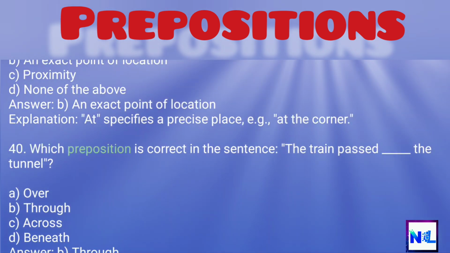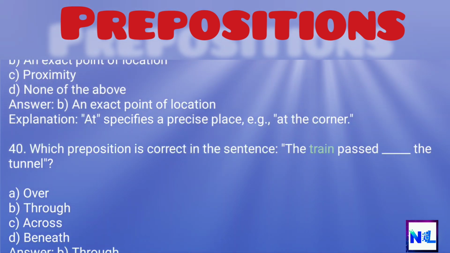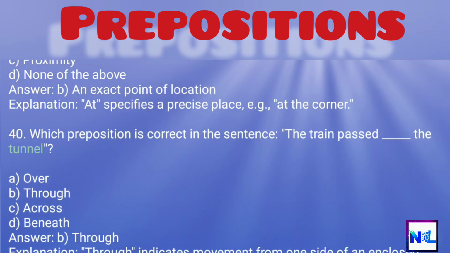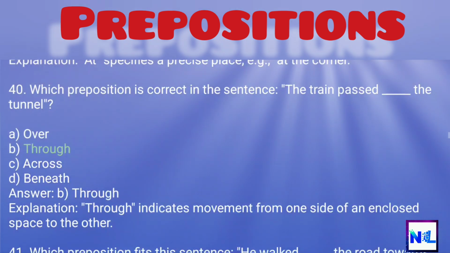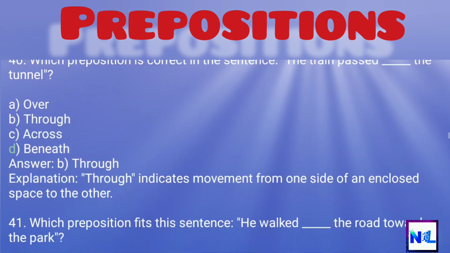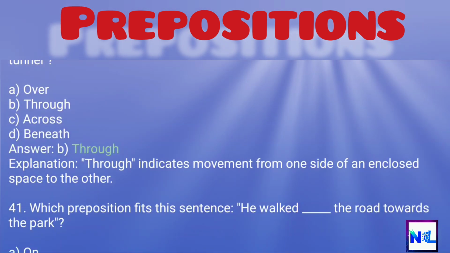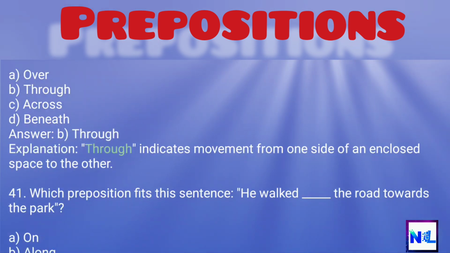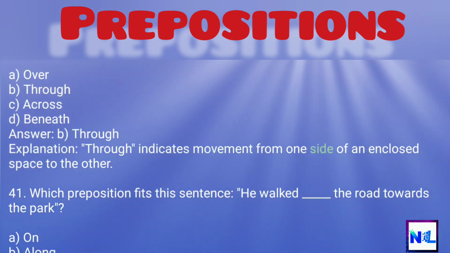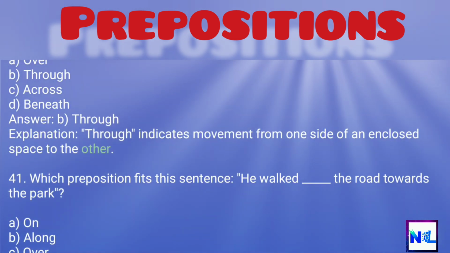40. Which preposition is correct in the sentence, the train passed the tunnel? A. Over, B. Through, C. Across, D. Beneath. Answer: B. Through. Explanation: through indicates movement from one side of an enclosed space to the other.